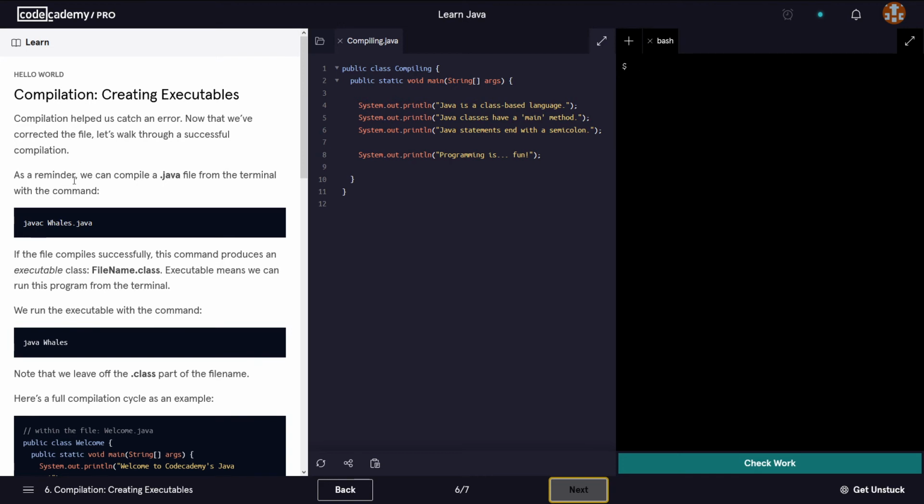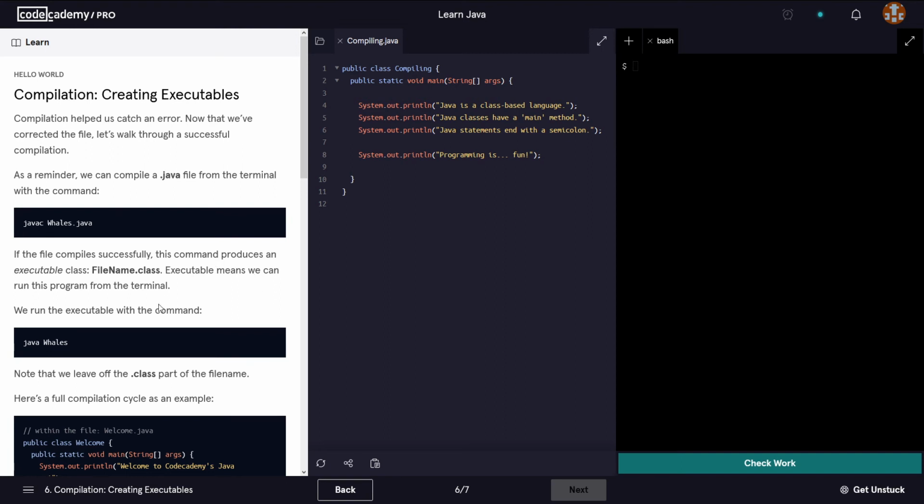As a reminder, we can compile a .java file from the terminal with the command javac and then the name of the file, including the extension .java, yeah? If the file compiles successfully, that command is going to produce an executable class. And that class is going to have the extension .class. So it's going to have the same name, but the extension is going to be .class instead of .java.